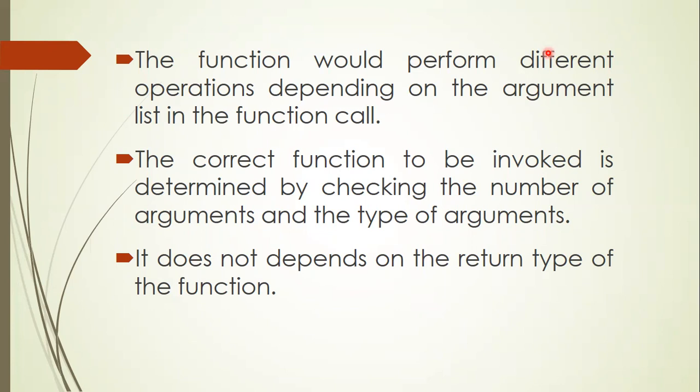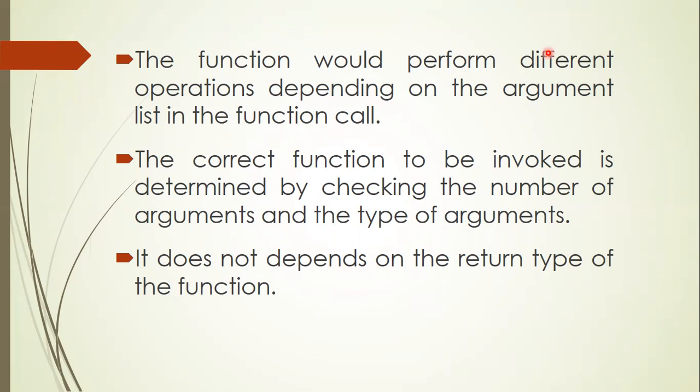But when you call a function, which function is executed? That's a tricky question. So generally what happens is when you call a function, the compiler tries to find an exact match. So it tries to find a match between function call and the prototype. Whichever prototype it matches with the function call, that function will be called. Anyway, I'm going to explain function overloading with an example also in my subsequent slide.